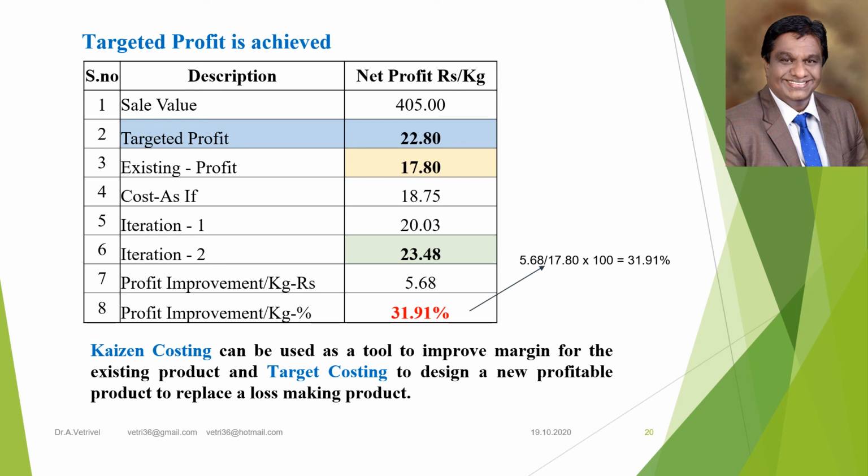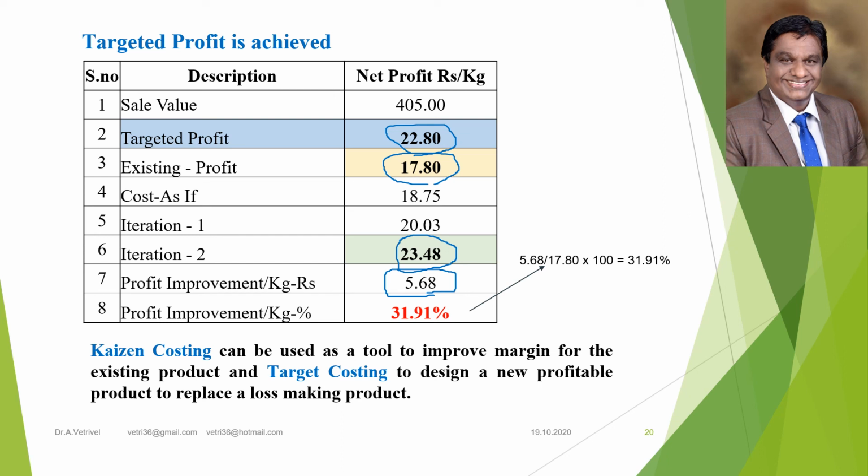taken for production. This product is sold at 405 rupees and the existing profit is 17.8 and it is targeted at 22.8, and the actual after iteration 2 was 23.48, and hence profit is improved by 5 rupees 68 paise against the targeted improvement of 5 rupees per kg.